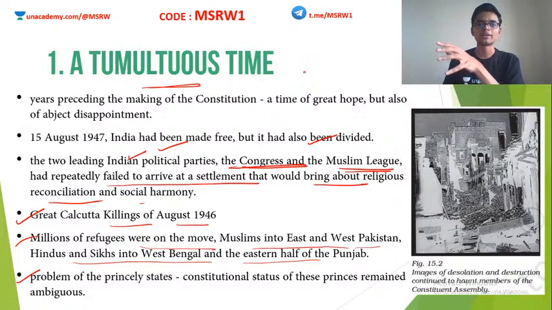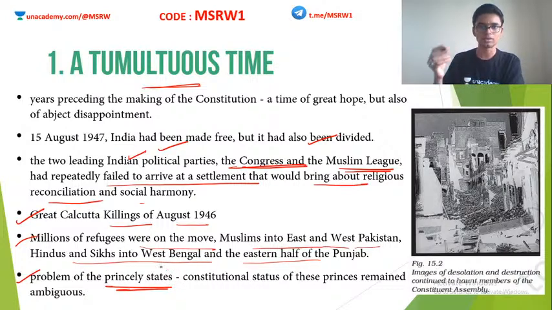Princely states thought that after independence, they would regain their monarchical powers and be able to continue ruling these states. But the Indian National Congress and the national movement parties did not want this to happen. They did not want pockets in India having monarchy rule. They did not want kingdoms in India anymore. They wanted all of India to be under a central authority with a democratically elected government. So there was the problem of princely states.